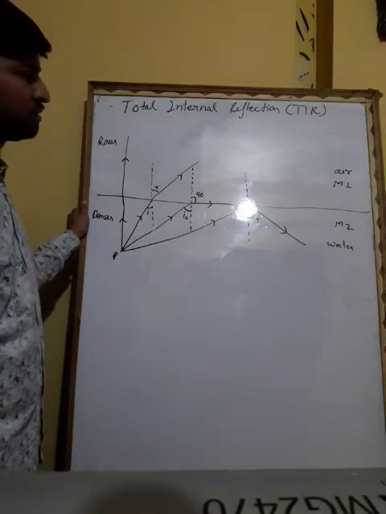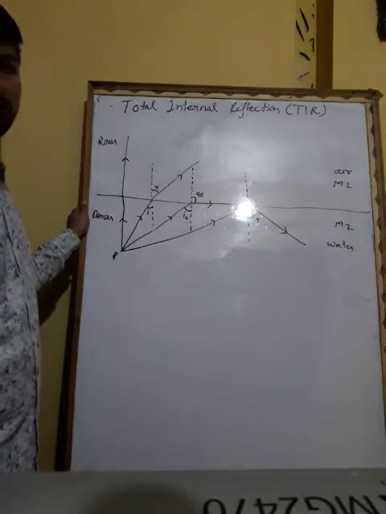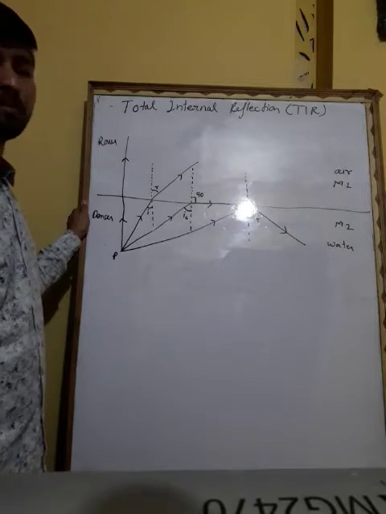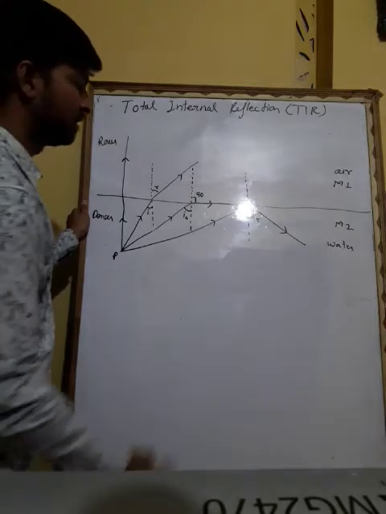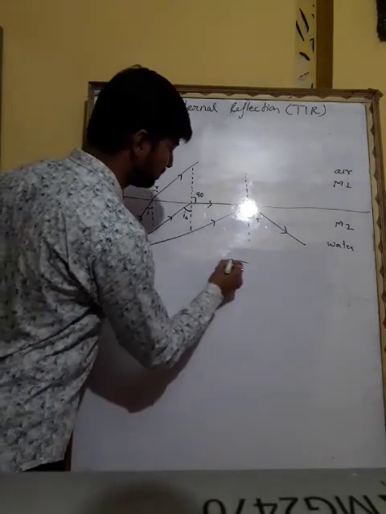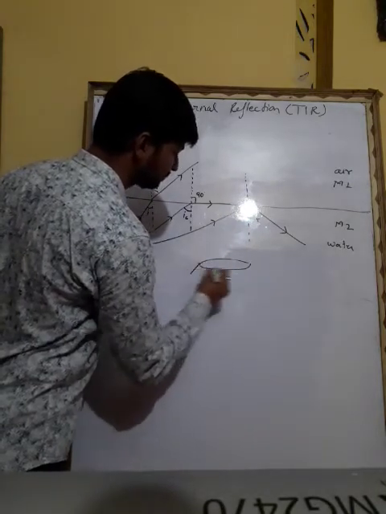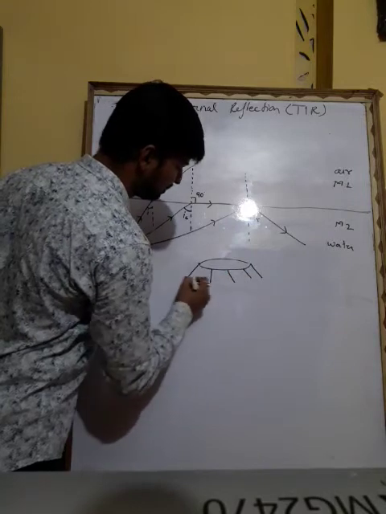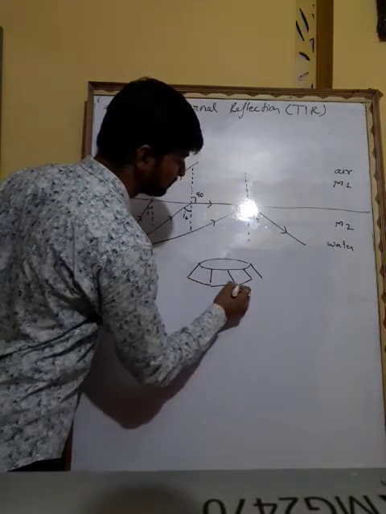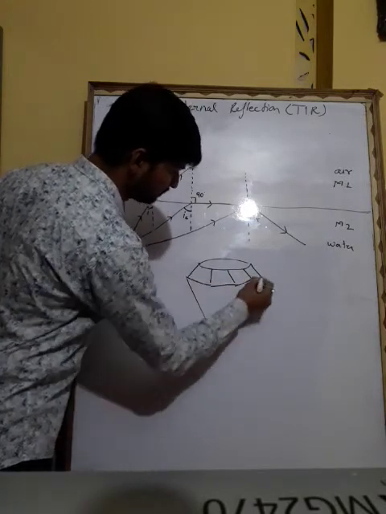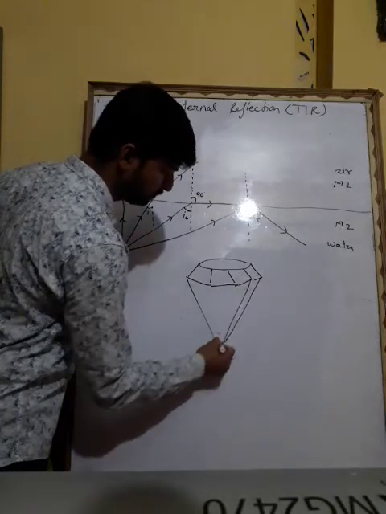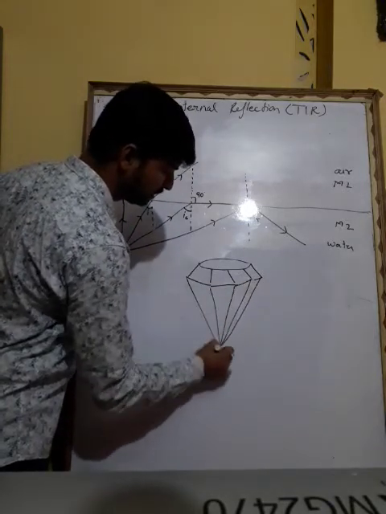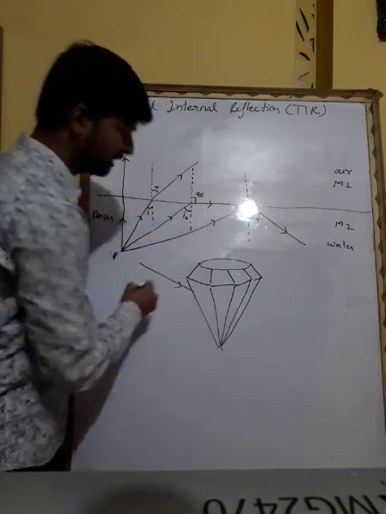Some applications based on total internal reflection, such as the sparkling of a diamond. This is your diamond, and there are a number of edges in diamonds, like this. So light comes from one edge.